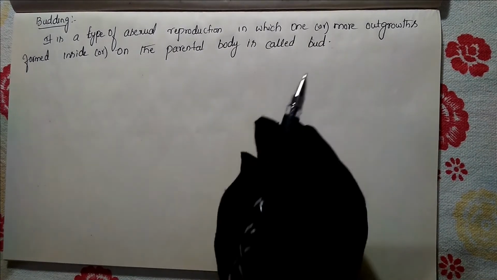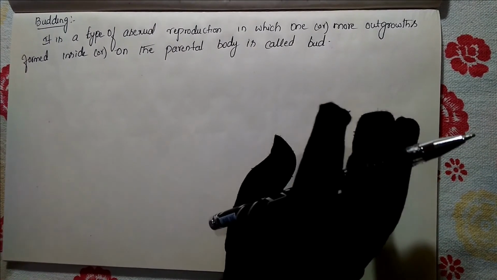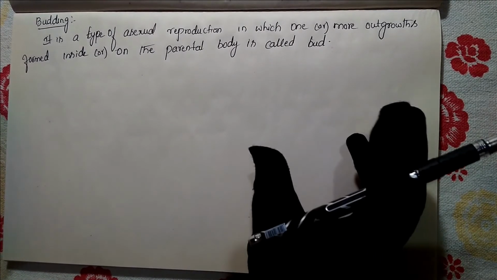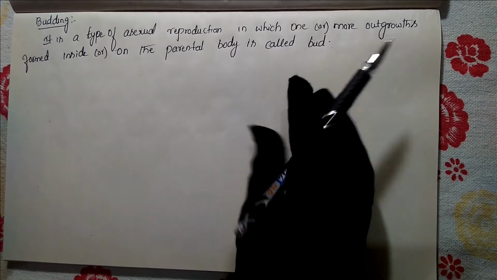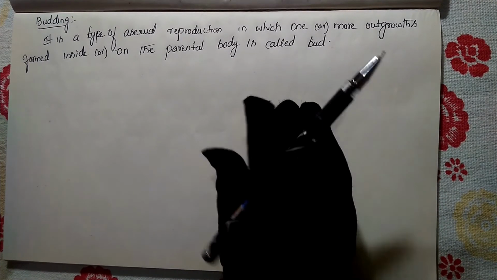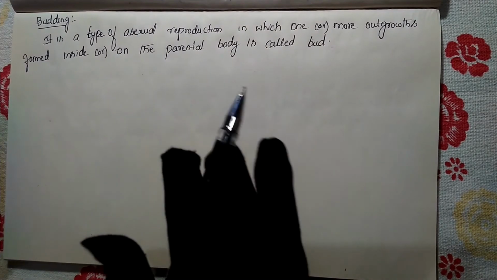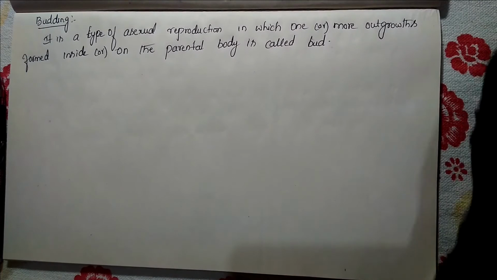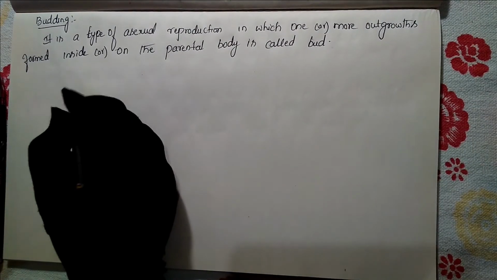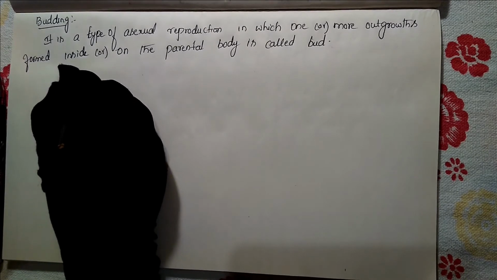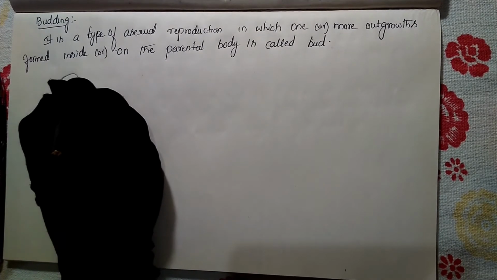So this is called a bud. This bud enlarges and develops into a new individual, and later it gets detached from the parent body and leads an independent life. So let us take one example. We'll take yeast, which is a unicellular organism, a fungus.